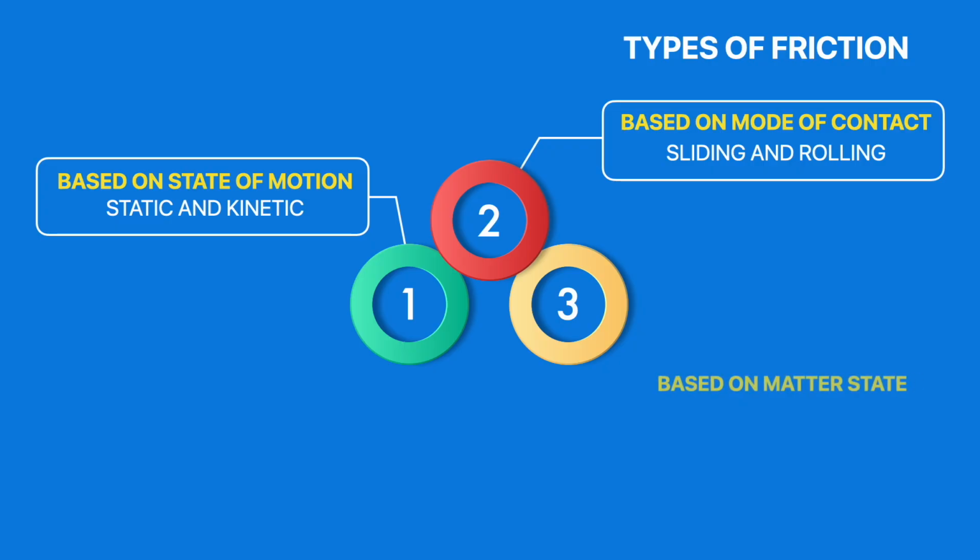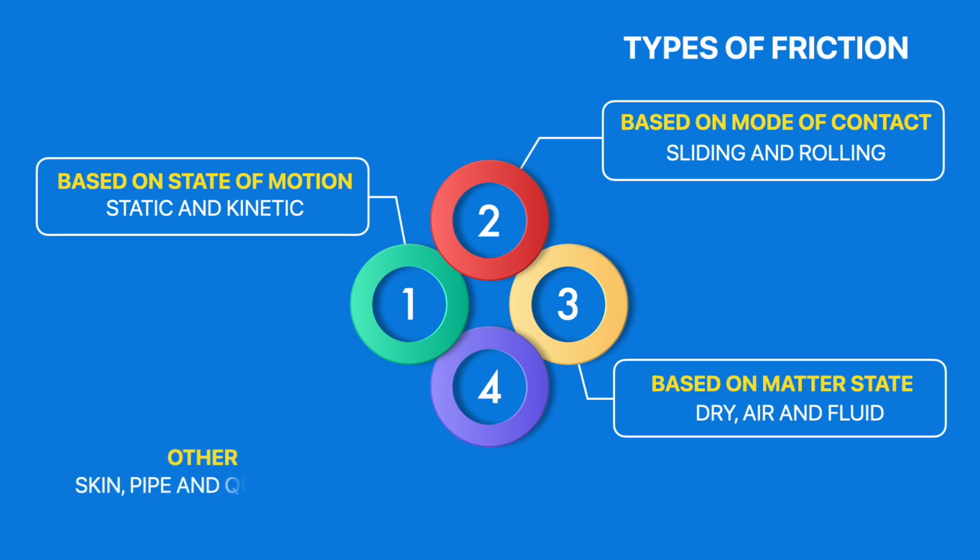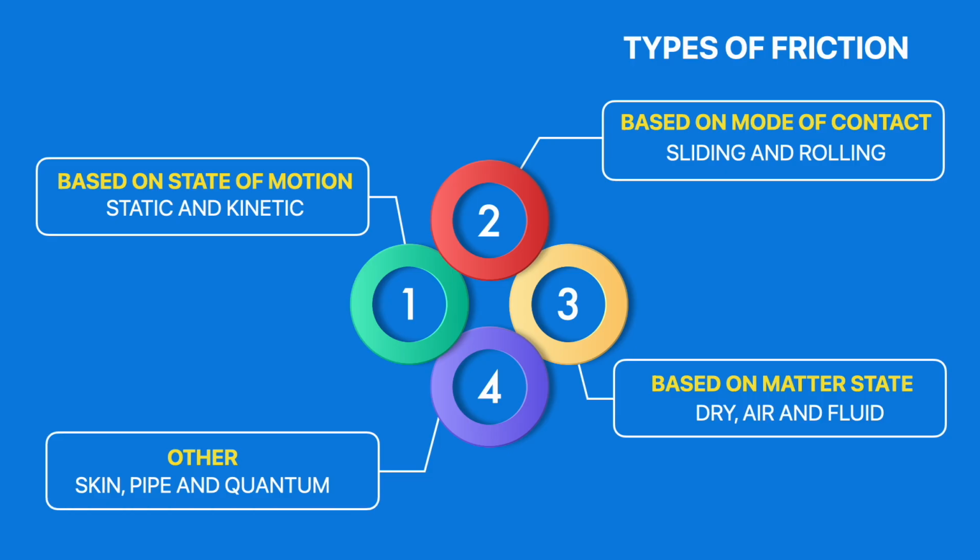Depending on the medium, friction can be dry, air, or fluid friction, where air resistance and water drag play a role. And finally, special types like skin friction in aerodynamics, pipe friction in fluid flow, and even quantum friction at atomic levels also exist.